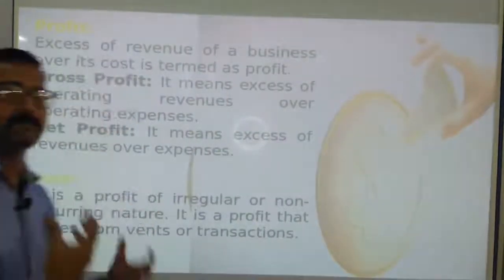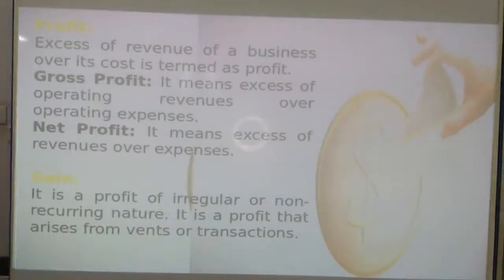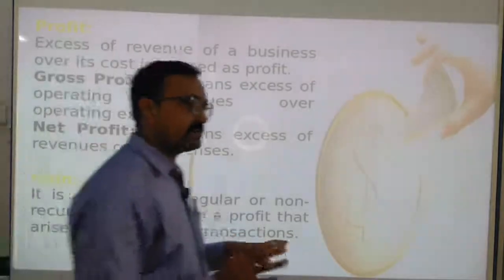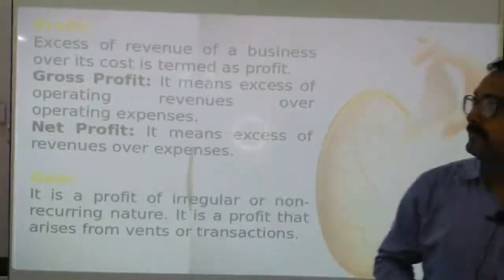In general terms, whenever we sell goods, the selling price should be more than their buying price. In ordinary language, when we sell goods for more than their buying price, that can be considered profit. That is true, there is no doubt. This is the definition of profit.